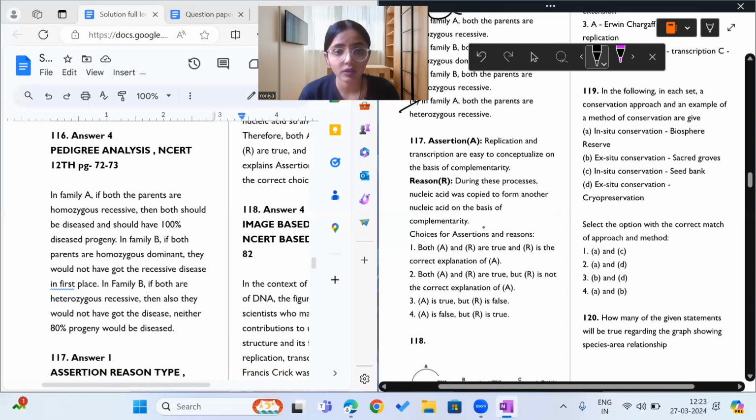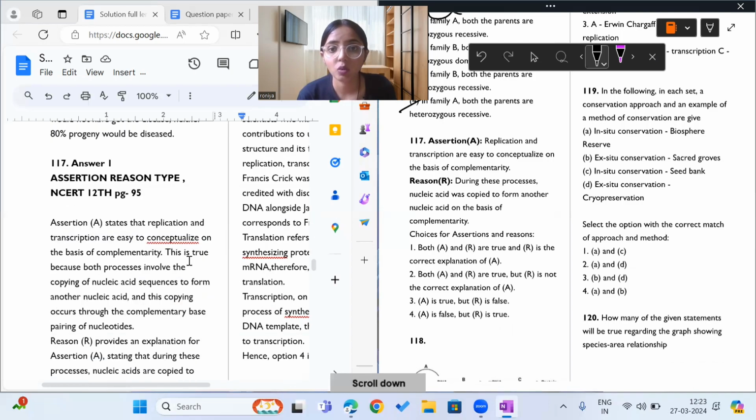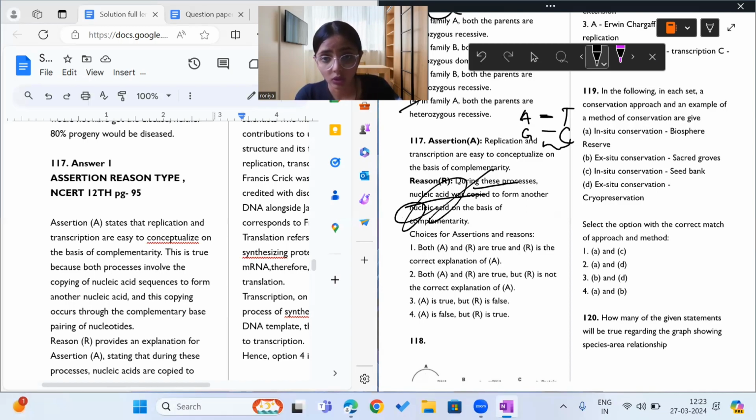Okay. So question 117, what does it say? It says replication and transcription are easy to conceptualize on the basis of complementarity. Yes, correct. Complementarity means adenine will pair with thymine, and guanine will pair with cytosine. On the basis of this, we can easily understand replication and transcription. Correct answer: during these processes, a nucleic acid is copied to form another nucleic acid on the basis of complementarity. Yes.